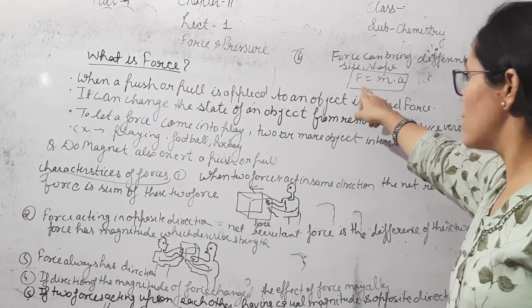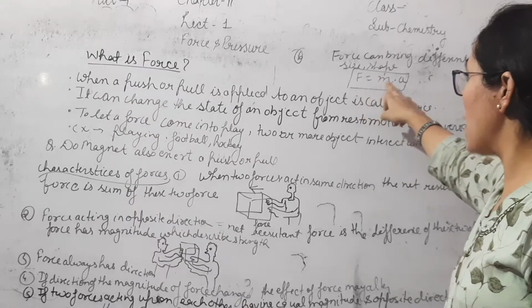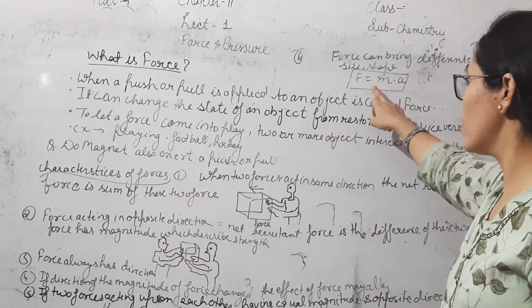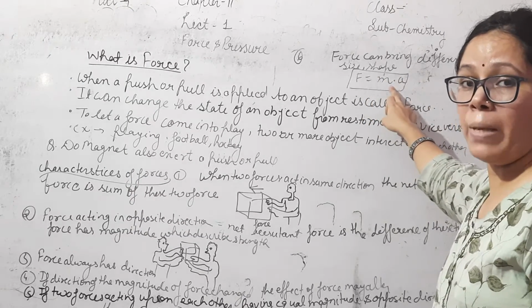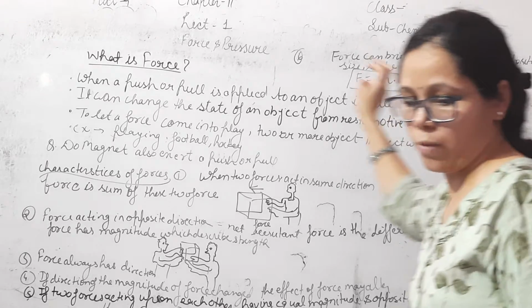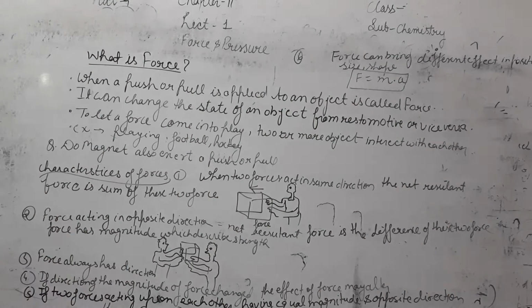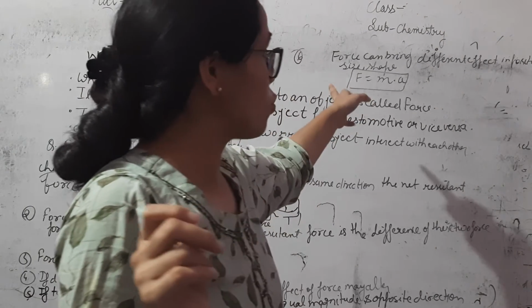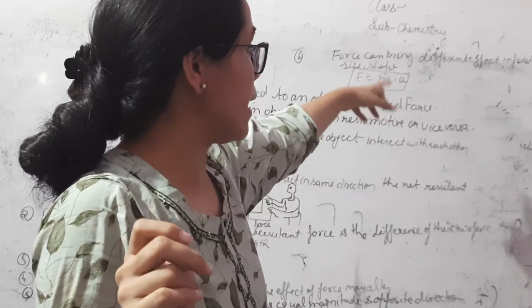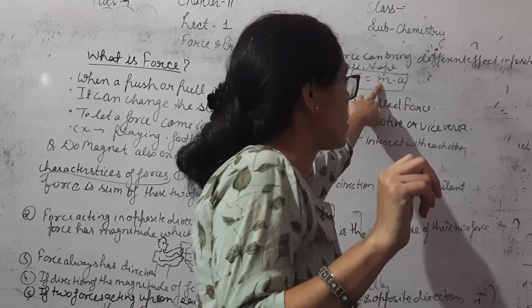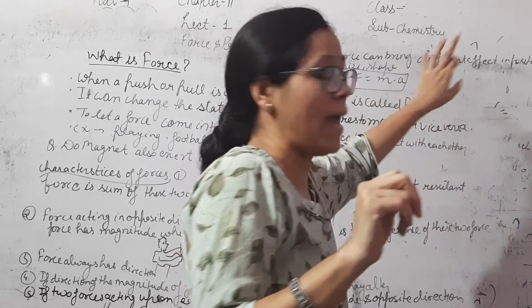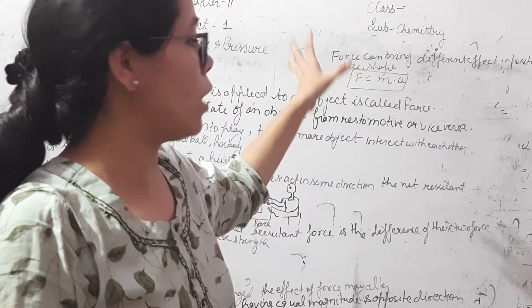Now force is the product of mass and acceleration. F equals m into a. M means mass, a means acceleration. So force equals the product of mass and acceleration. F equals force, m equals mass, a equals acceleration. Okay, this is the formula of force.